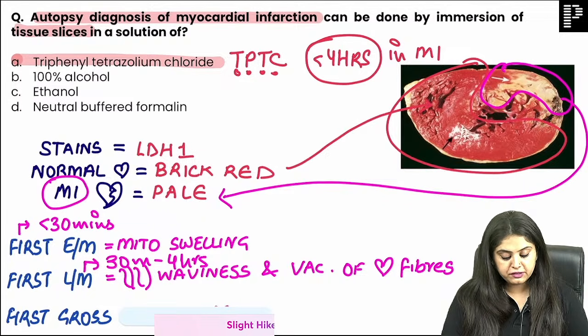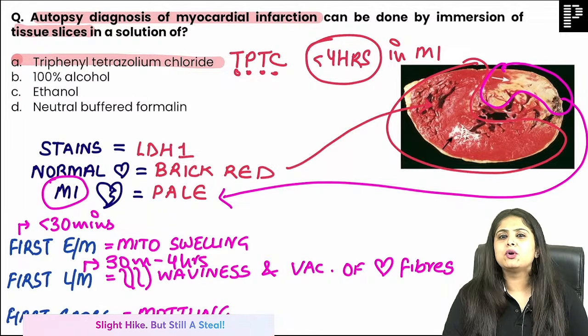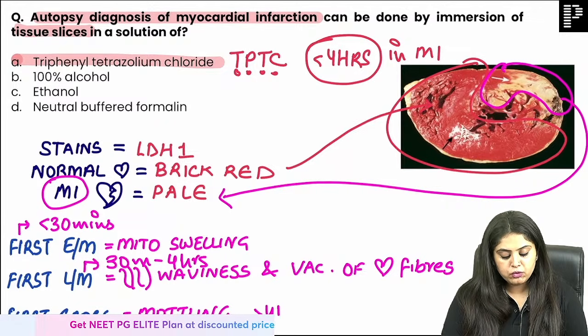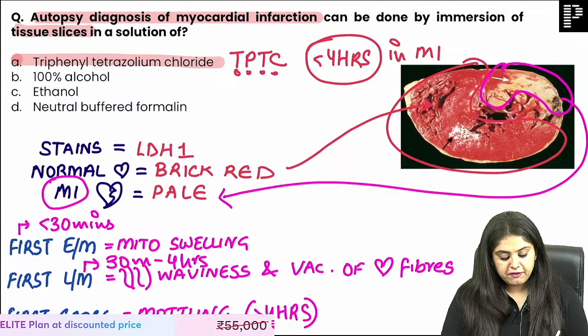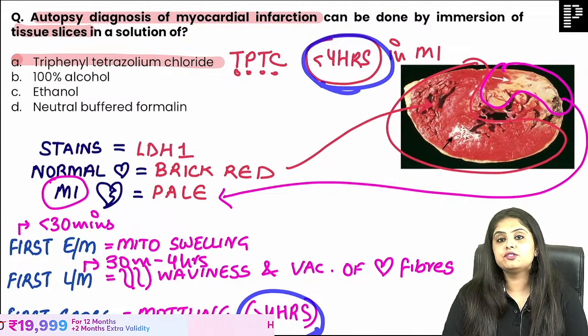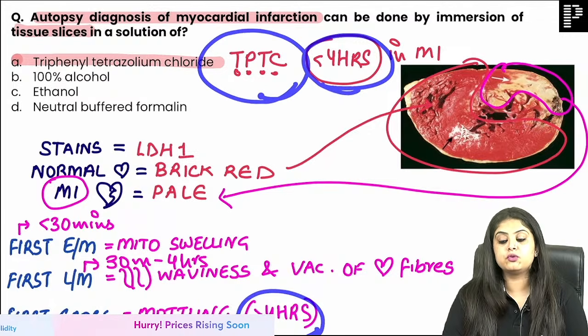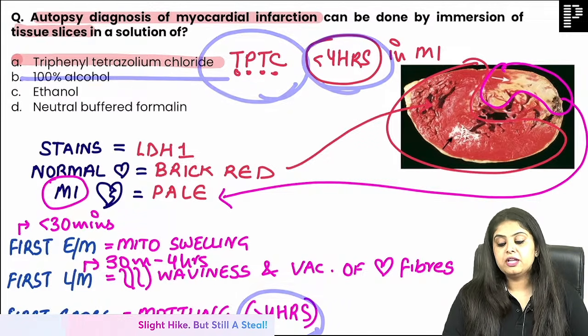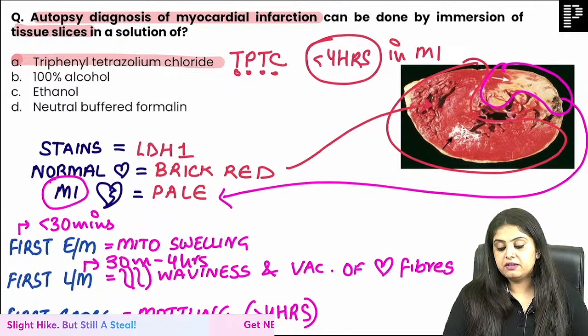Finally, when do you see the first gross finding? And that is mottling. Mottling, like you read in forensic medicine, means color change, and that is something you will only see after 4 hours. After 4 hours basically means that within the first 4 hours I don't see any gross change in the heart, and that is why within the first 4 hours I was using TTC, triphenyl tetrazolium chloride. I think that is okay with everyone and we are settled.